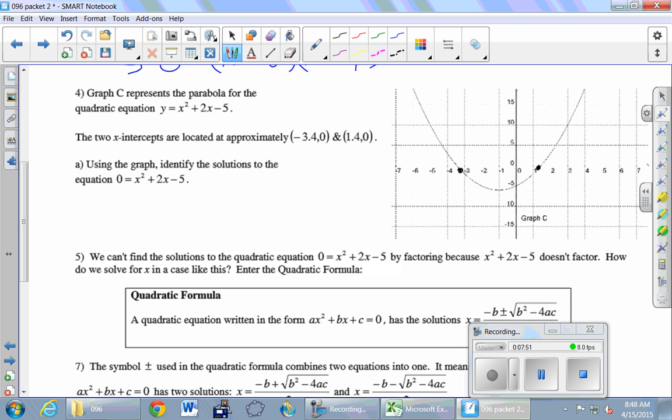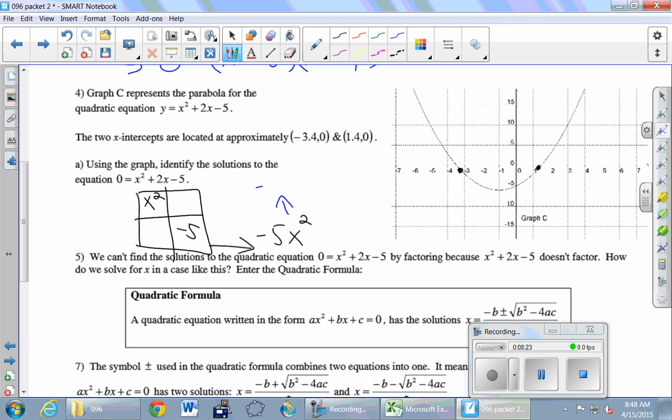So you could use the box method and you wouldn't be able to. I think we've done this before, but maybe just a quick refresher. What does it look like when the box method fails, when it doesn't factor? Top left, we're putting x squared. Bottom right, -5. And then we go along this diagonal, right? And we get -5x squared. And then we look for factors of -5x squared, and we're hoping to find two factors that add up to what? To that 2x in the middle. That's the goal, right? And so we'll just list the factors.